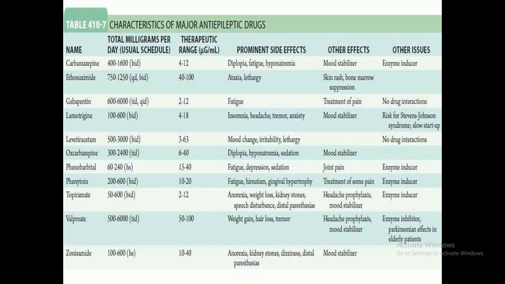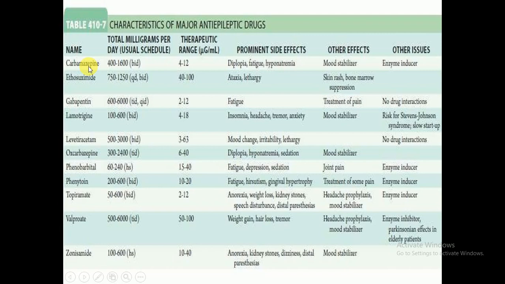They are reported. Now look here, these are the different doses and characteristics of the major anti-epileptic drugs. This is the name of the drug, total milligram per day, usual schedule, therapeutic range in microgram per ml, and the prominent side effects and other effects and other issues which are reported here.